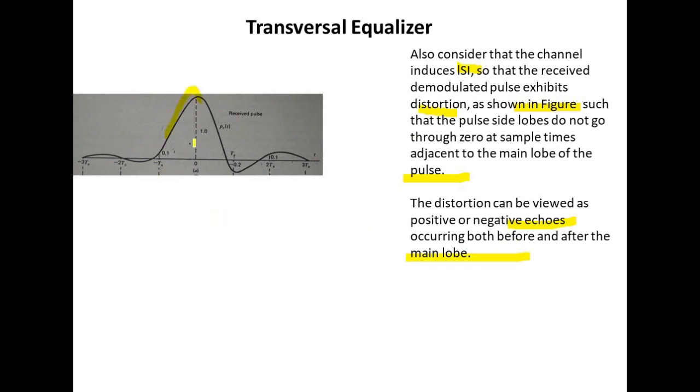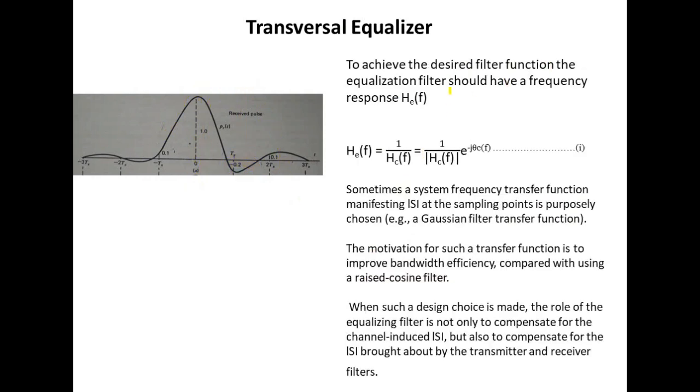This is the main lobe and this is the sampling time that is required, but when the next pulse arrives and we sample here, at the next sampling time, this waveform's amplitude is not zero. It means this first waveform is smearing into the second waveform. This is known as ISI. To achieve the desired filter function, the equalization filter should have a frequency response H_E(f), which is shown in this form: H_E(f) = 1/H_C(f) = 1/|H_C(f)| e^(-jθ_c(f)).